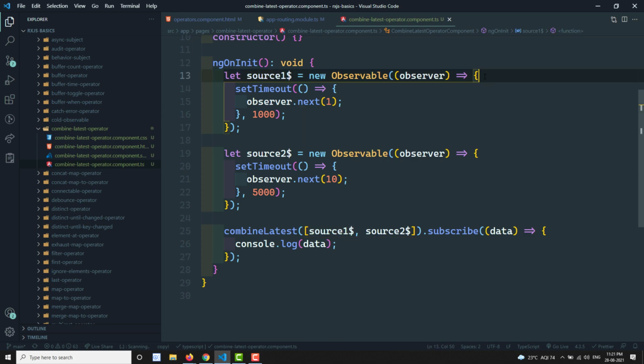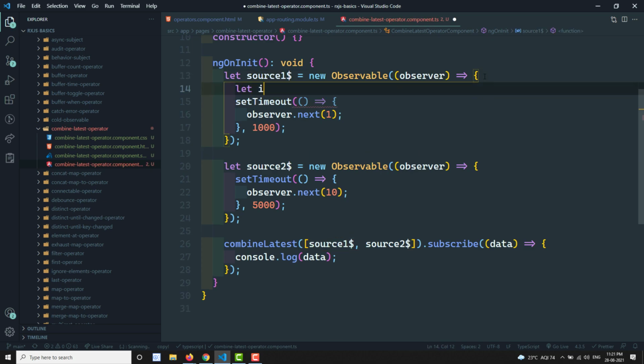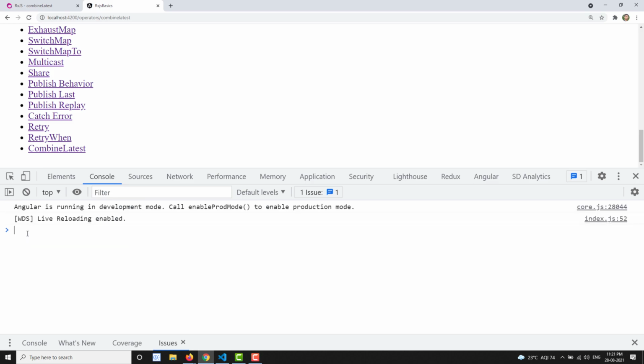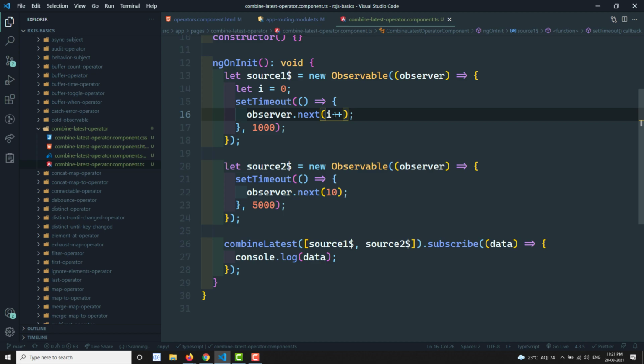Now for example, let's say that let i is equal to 0. So now for every 1 second this one is going on emitting the data. After 5 seconds this will emit only 10. Now let's see what could be the output here. After 5 seconds you will get an output of 0 comma 10.